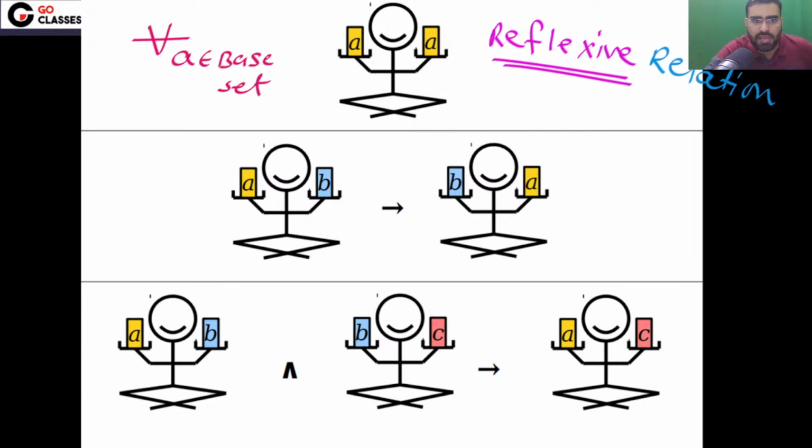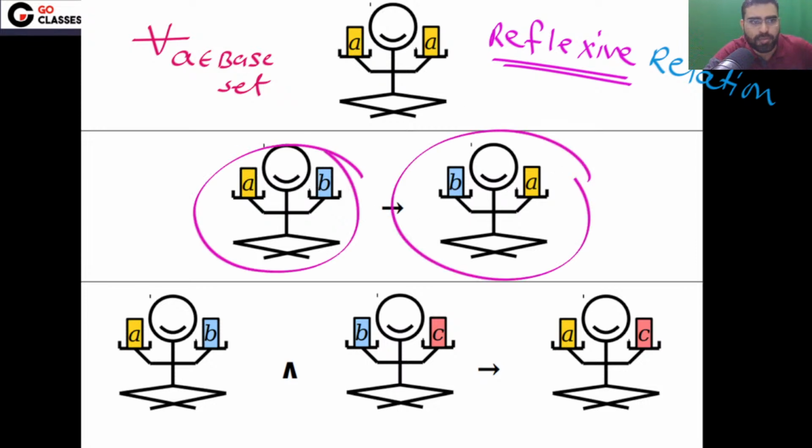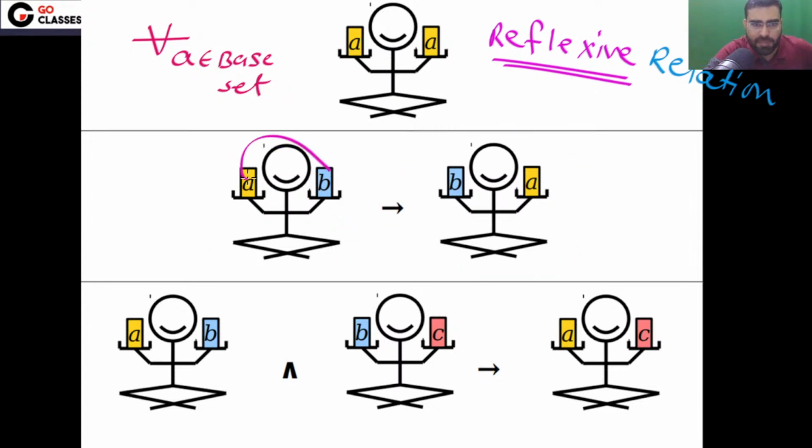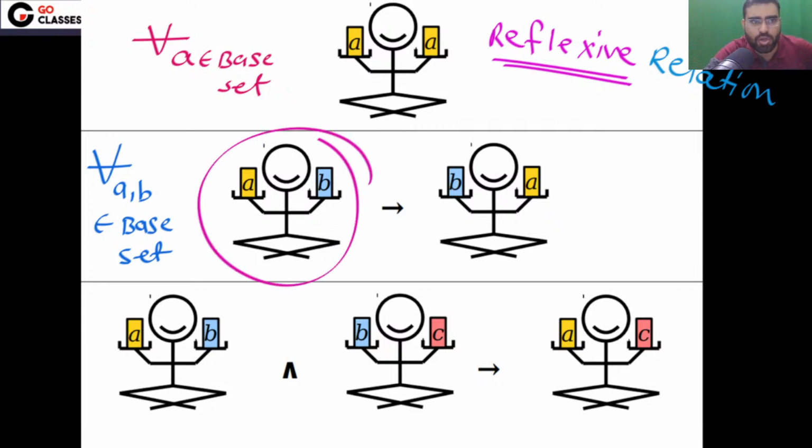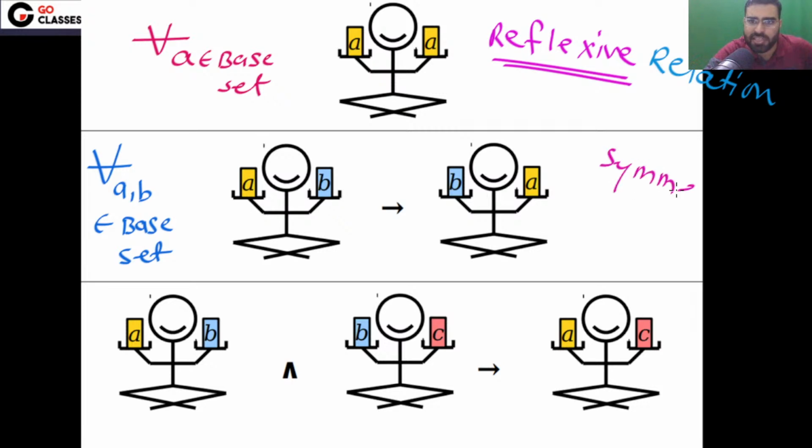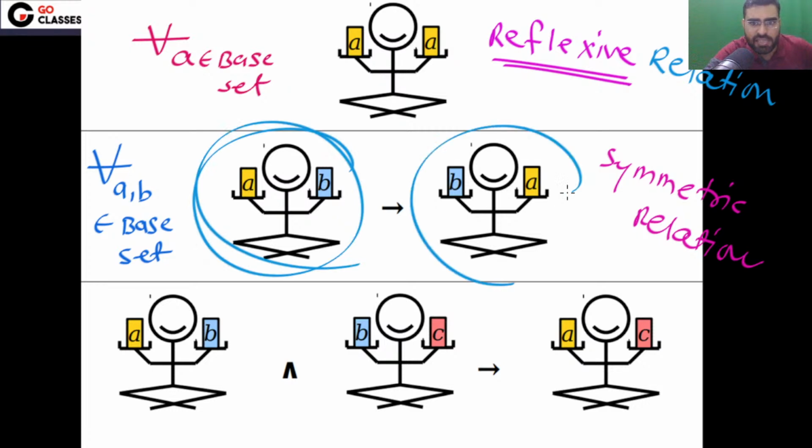Now the next property says that if A is related to B, then B should be related to A. This should happen for all A, B belonging to the base set. This type of relation is called symmetric. There is a symmetry here. Symmetric relation means if A is related to B, then B is related to A. This is very important.